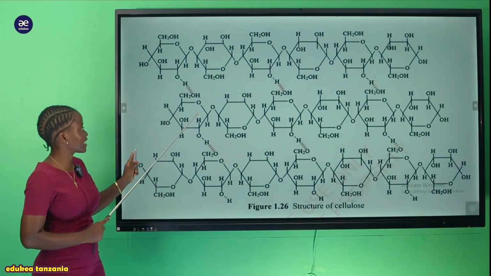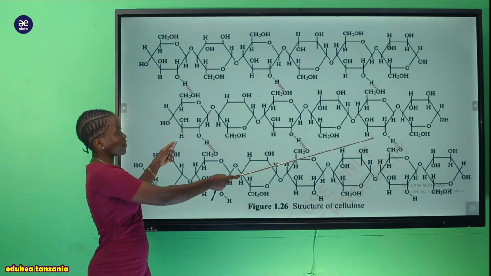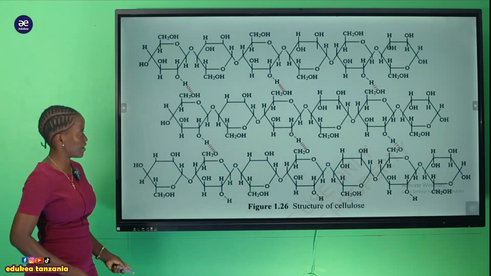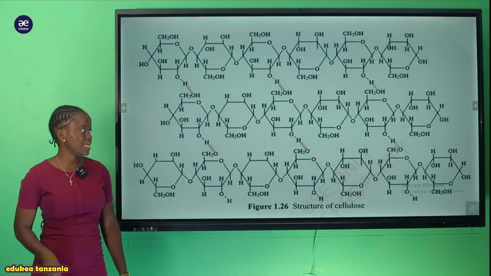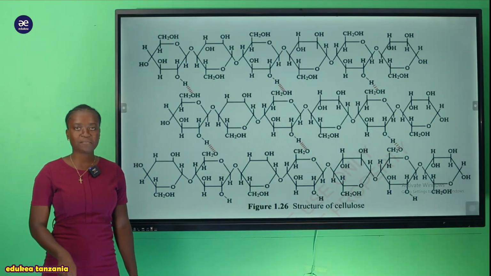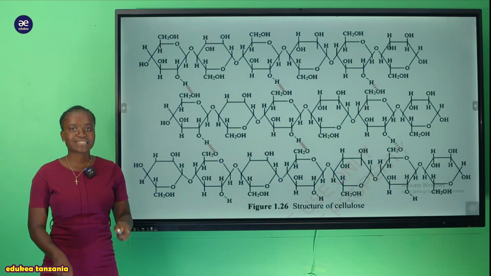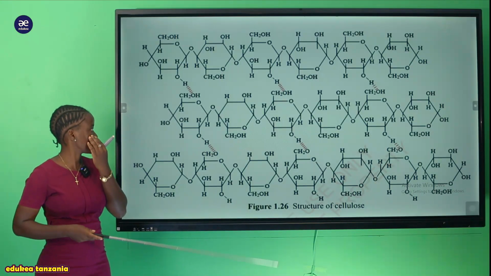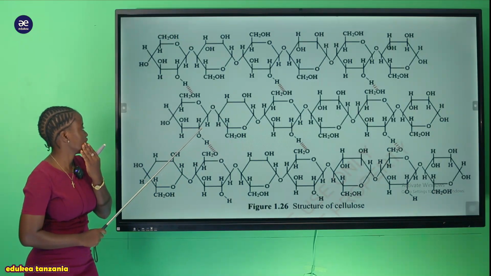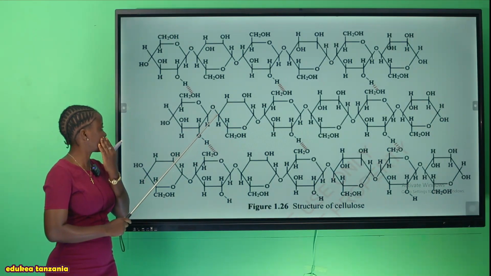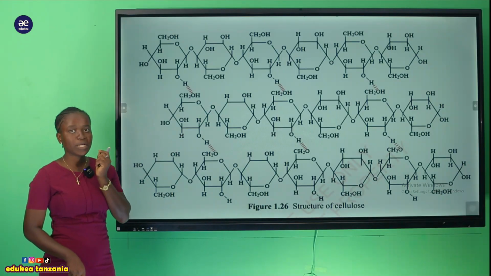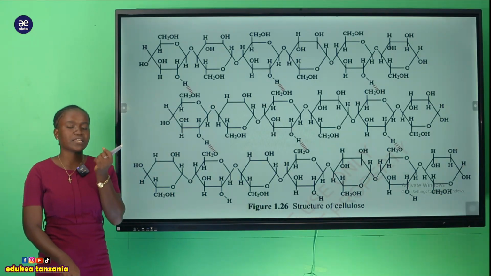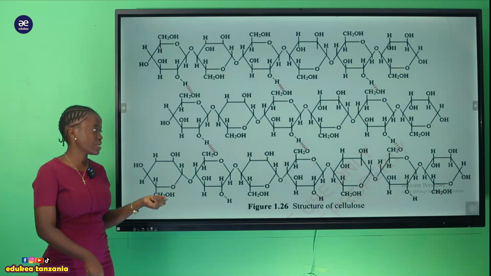So yale matawi yake ni mafupi mafupi, unaweza ukaona how it is arranged. So this one is the complete structure of cellulose, and we have seen that it forms about 1,4 glycosidic bonds. So this one is 1,4. This is the 1,4 glycosidic bond, which is found within the structure of cellulose.